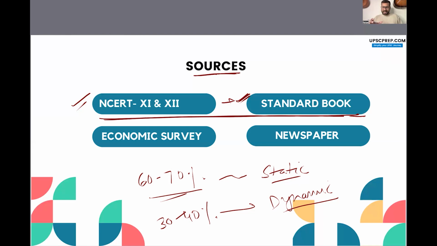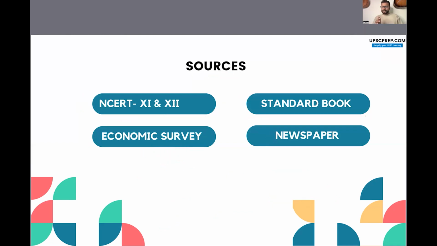Okay. So for the dynamic portion, I recommend the economic survey. Now, the economic survey is released every year, the day before the budget. So that is a good time to take up the economic survey, and at the same time also study the budget. The economic survey and budget साथ में पढ़ सकते हो. And then you have to read the newspapers, right? So these are the four sources that should be enough for your Indian economy. Obviously, in the market, there are so many resources available. उतना time भी नहीं है तुम्हारे पास, and therefore you have to be very prudent or very practical about what resources you are going to study from.